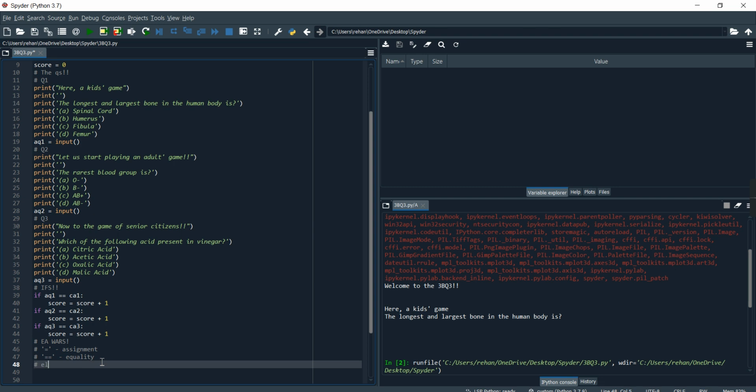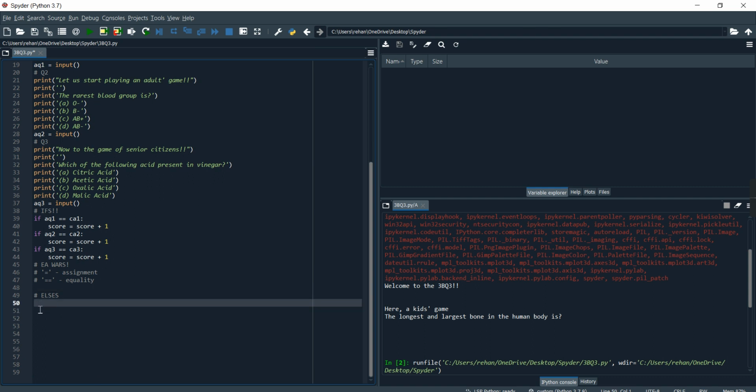Let's get to else, and if you know what the else statement is, then please skip this also. There are timestamps, you can just head on to the next timestamp. Over here, let's talk about else. So basically else is like, if x is equal to x, then do blah.